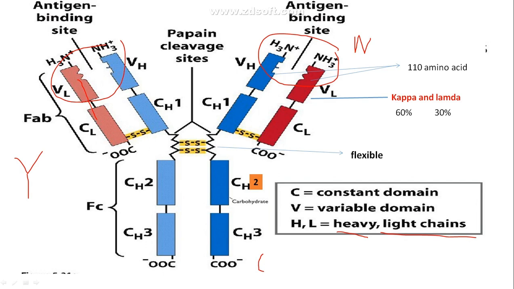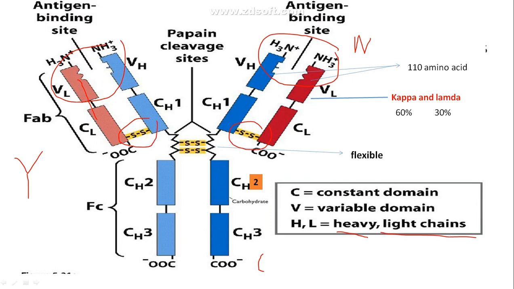Each of these light chains, which is the light chain? This one, the red color, that is your light chain. Each light chain is connected to the H chain, this is your H. This blue color is your H, that is the heavy chain. So, each of my light chains is connected to the H chain via a disulfide bond. This is my disulfide bond.